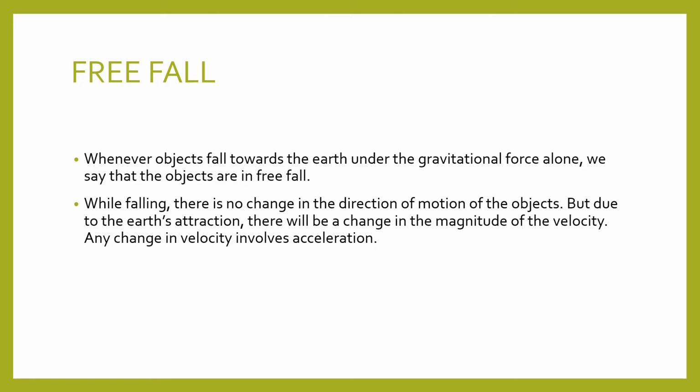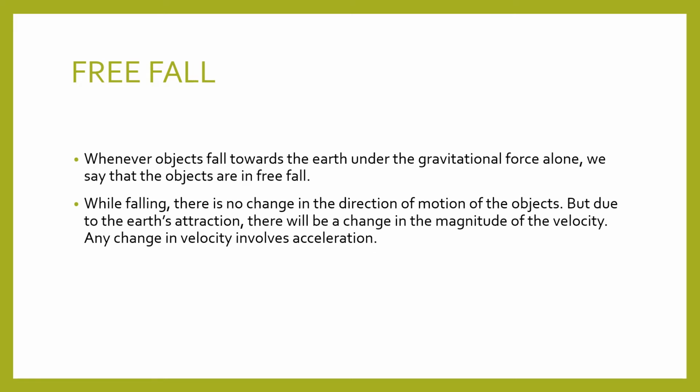That is, whenever objects fall towards the earth under the gravitational force alone, we say that the objects are in free fall. So whenever we consider free fall, no other force should be there in its path, no hindrance, no barrier should be there, only it will be coming down with the influence of gravitational force. While falling, there is no change in the direction of motion of the objects. We know that it is moving down, isn't it? The object is moving down, so it is not changing its direction. It is coming in the same direction.